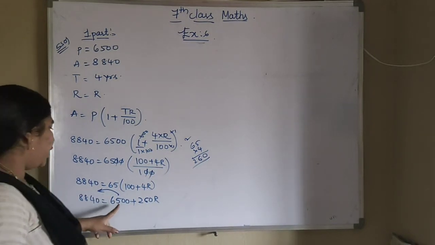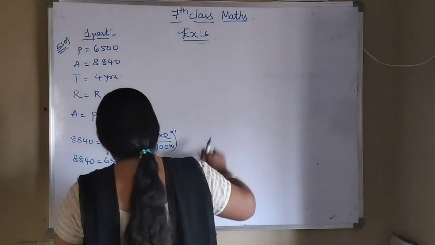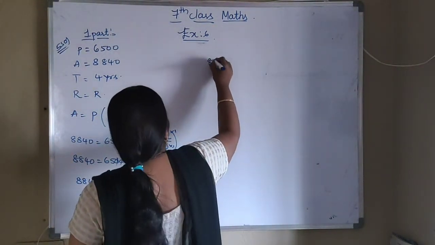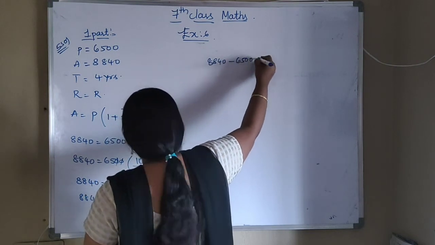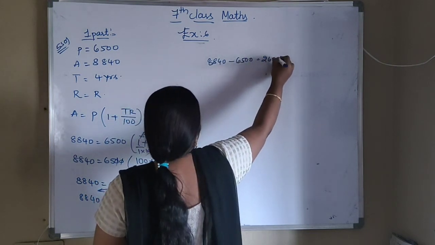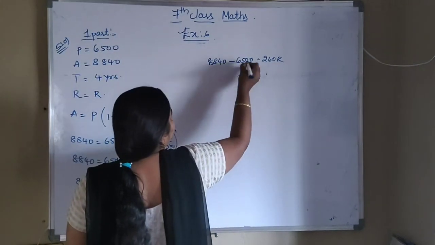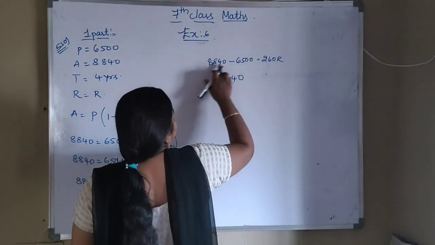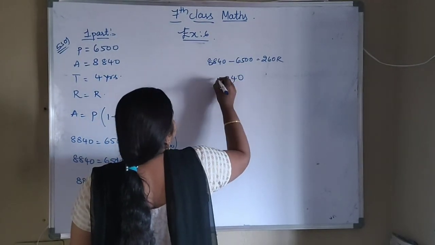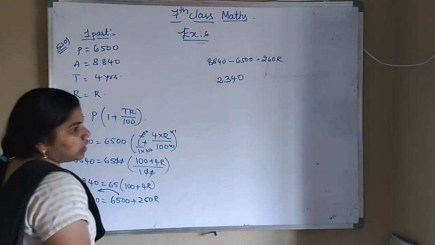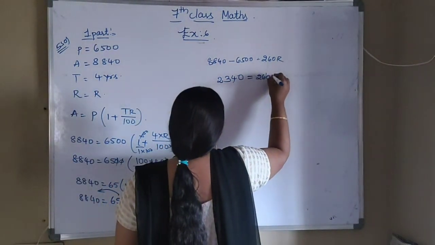It is in the form of addition, so when transposed it is converted into subtraction. So 8,840 minus 6,500 equals 260R. Subtracting, we get 2,340 equals 260R.